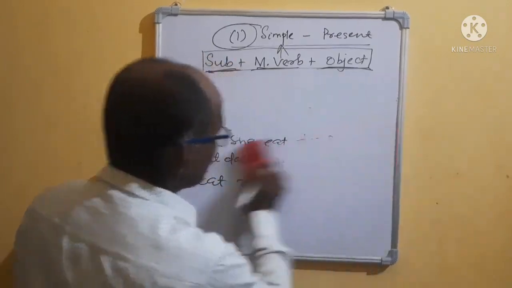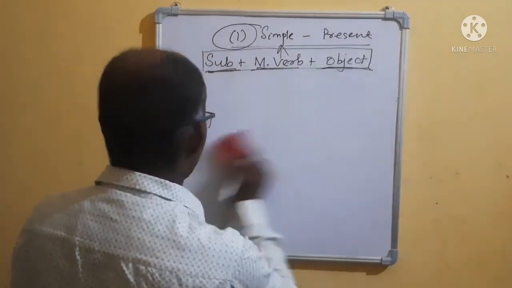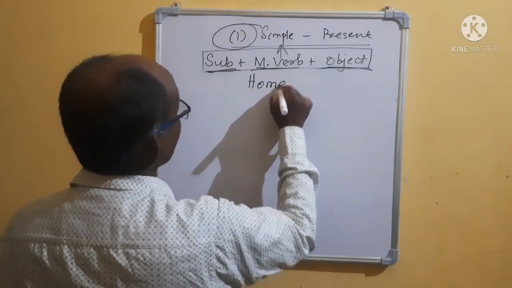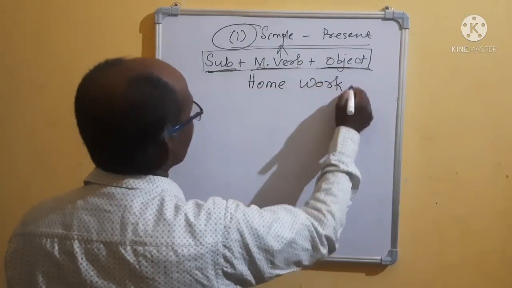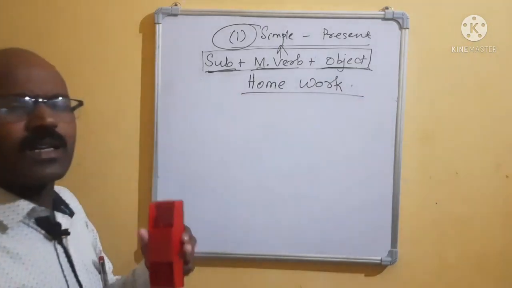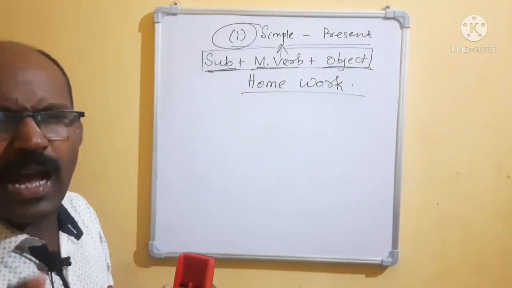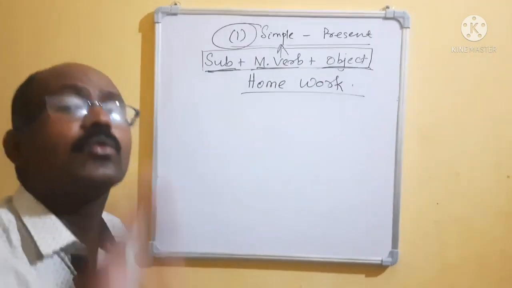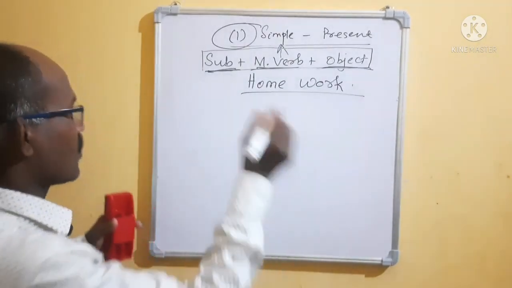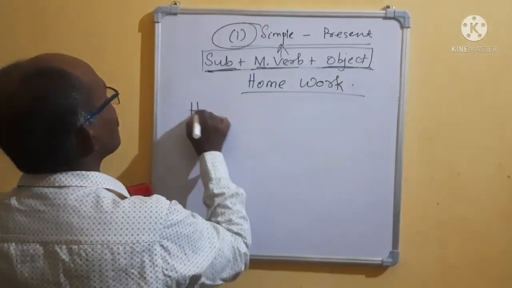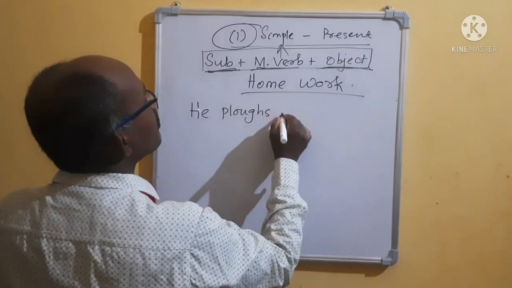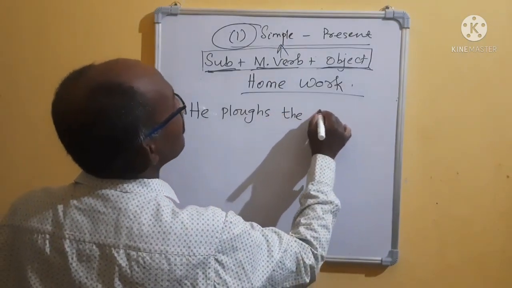Now write the sentences for homework. Do it at home. If you do it continuously, within 1 month I give a guarantee that definitely you will improve. Okay? Write. He plows the field.